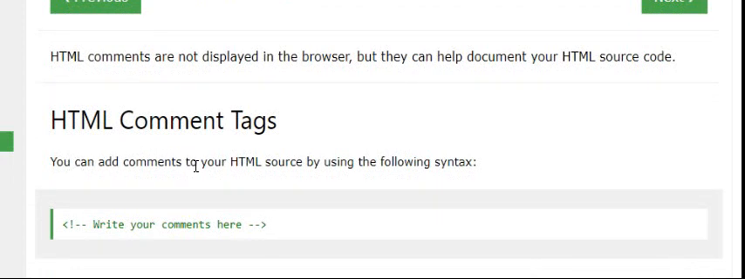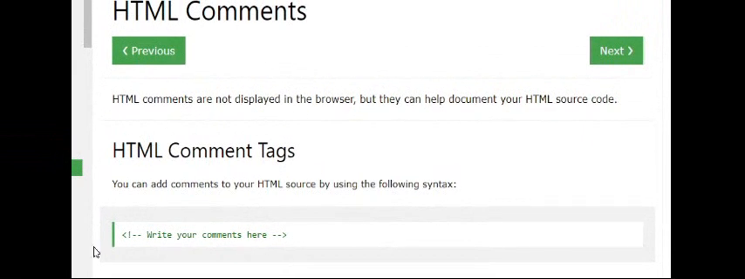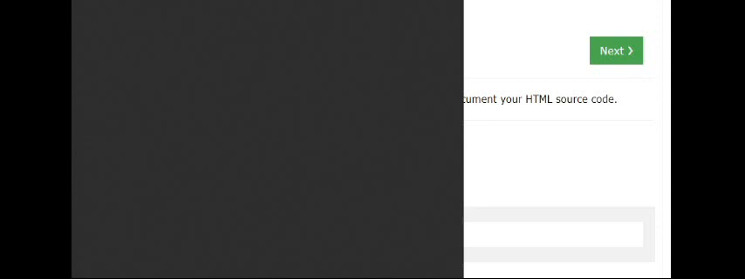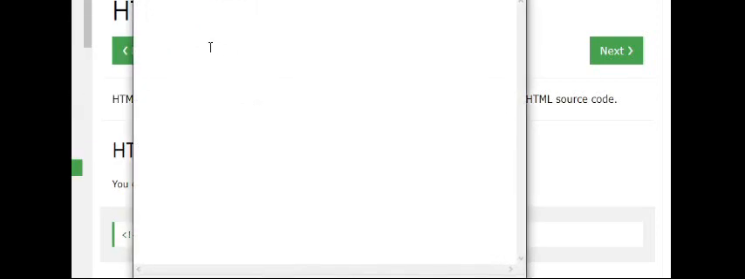You can add a comment to the HTML source by using the following syntax. This is the syntax of the comment. Let us see here. I want to open a notepad. What are we going to do here? Click here and open Notepad.